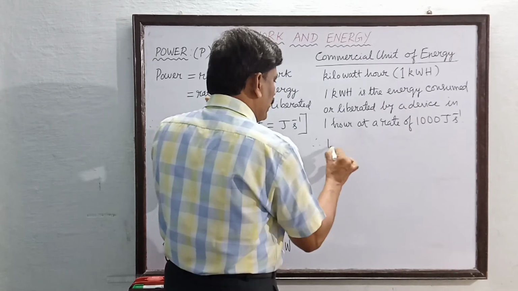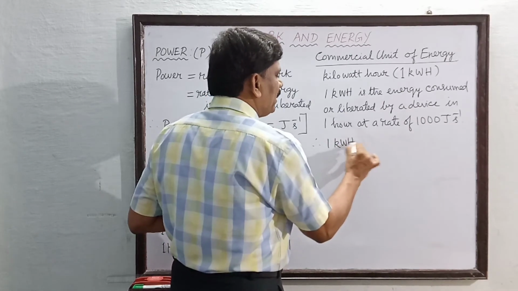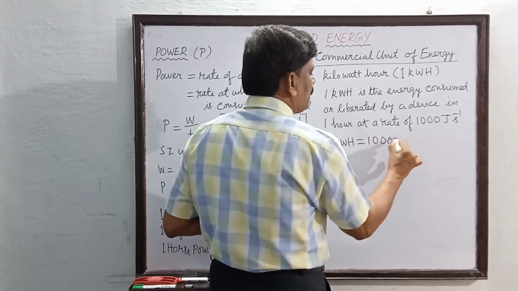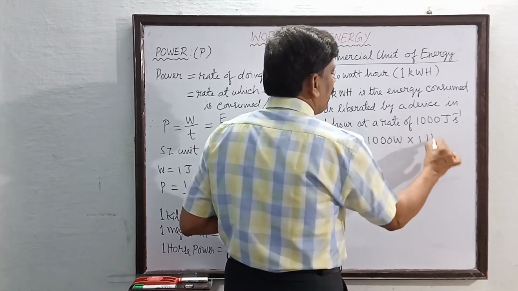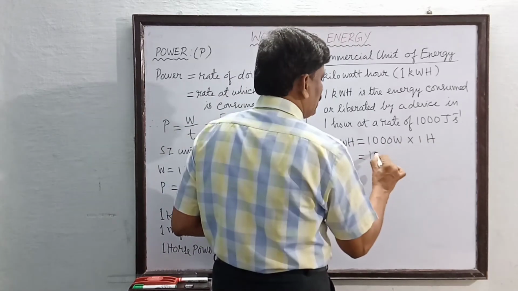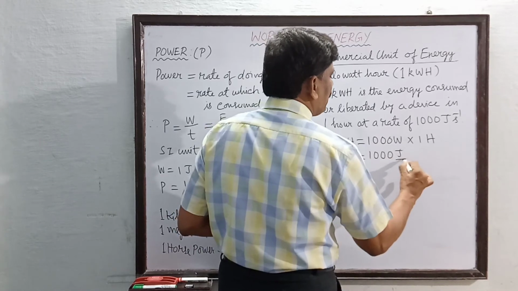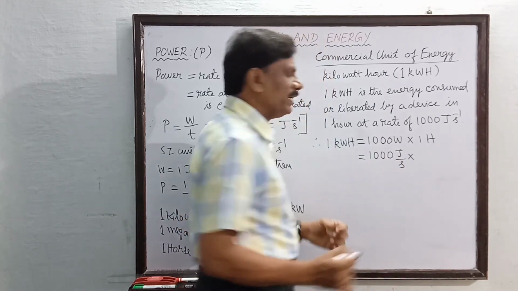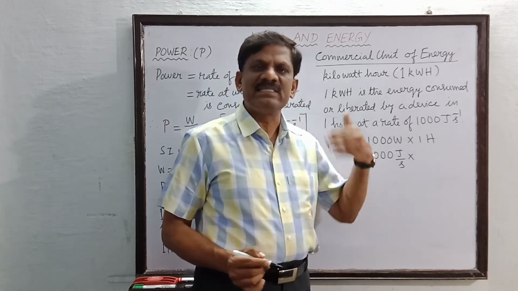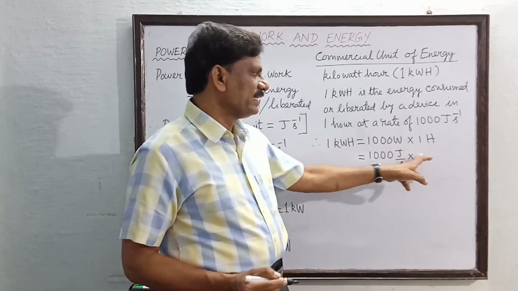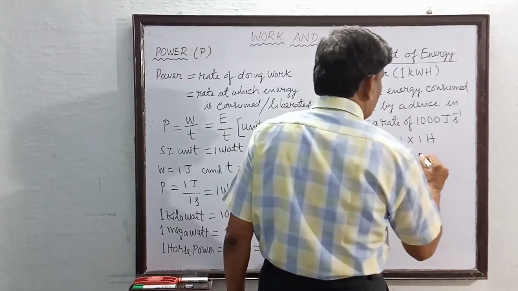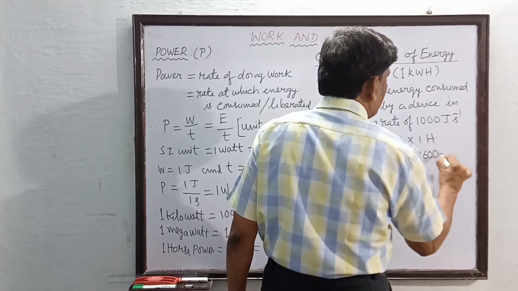Therefore 1 kilowatt hour is equal to 1000 watt into 1 hour. 1000 watt also can be written as 1000 joule per second. 1000 joule per second multiplied by 1 hour, which is 60 minutes. Again 1 minute is equal to 60 seconds. So 1 hour is 60 into 60, that is 3600 seconds.